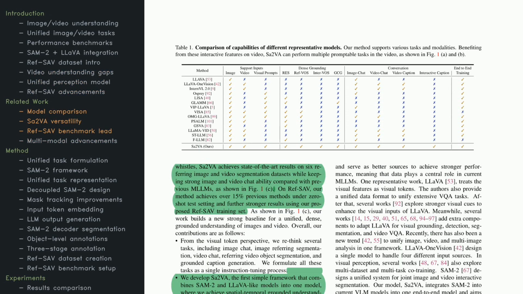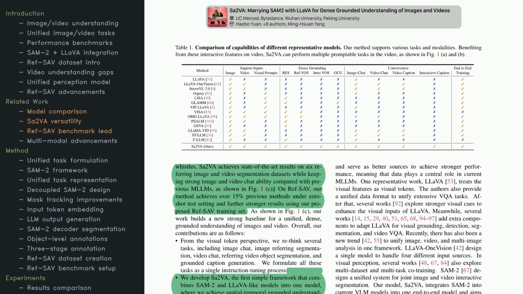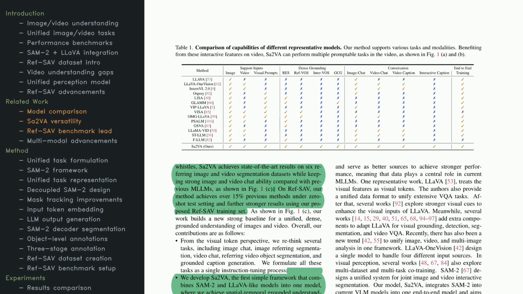Now let's see how Sa2VA stacks up against other leading models. If you look at the comparison table here, you'll notice Sa2VA handles images, videos, and text prompts all in one place. It supports dense grounding and conversations, unlike some models that only handle a limited range of tasks. When tested on 6 different benchmarks for image and video segmentation, it achieves leading results, especially on the tough RefSav dataset. The performance gains over 15% in zero-shot scenarios show how well this unified approach works. The discussion also underscores how having better data sources and unified formats can push multimodal language models forward.